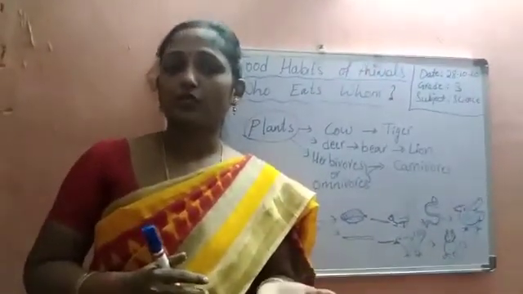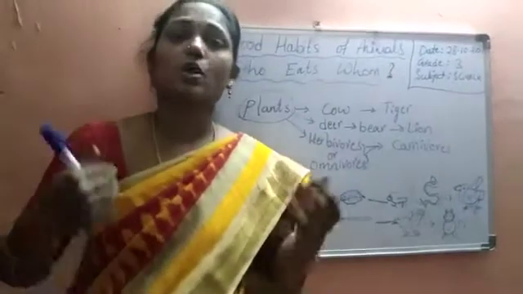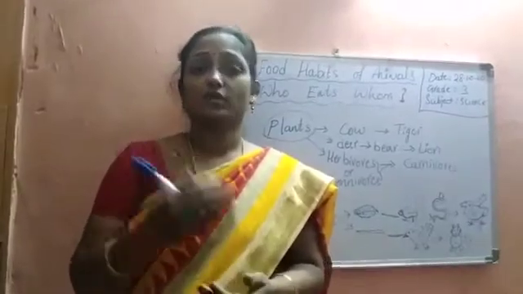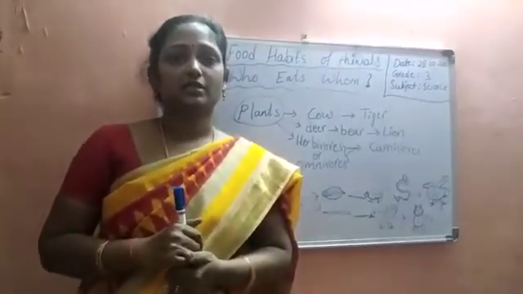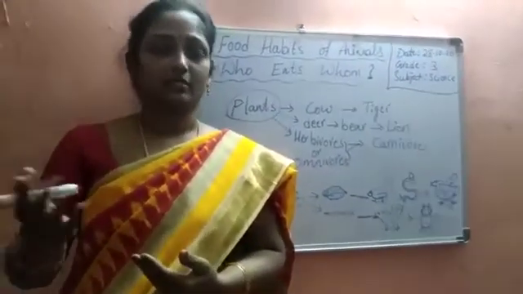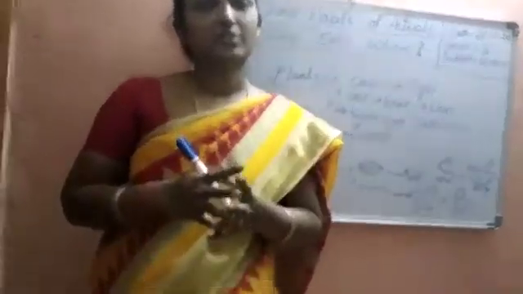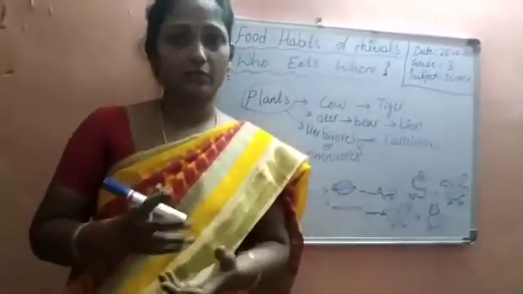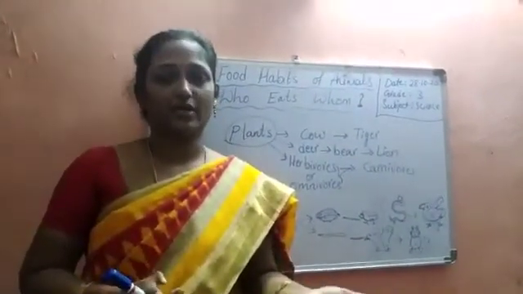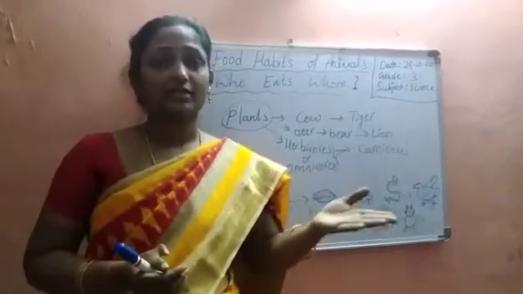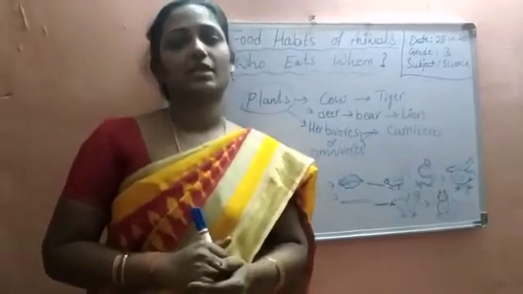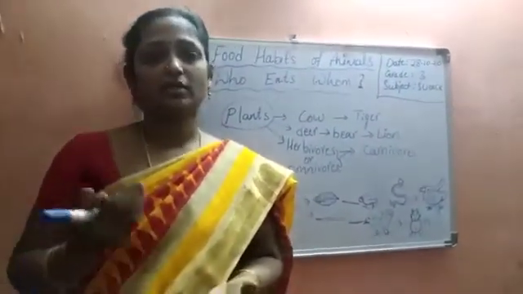When they kill the omnivore animals, when even the omnivore animals are completely finished, then what happens? Again, what is the food for the carnivore animals? They start killing one another. So they start killing themselves, and even the carnivore animals would start to become extinct, or they may change their food habits by starting to eat the plants. So they may become herbivore animals. In that way they may change depending on their food habit.